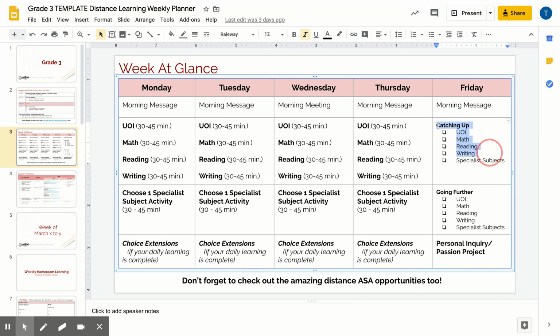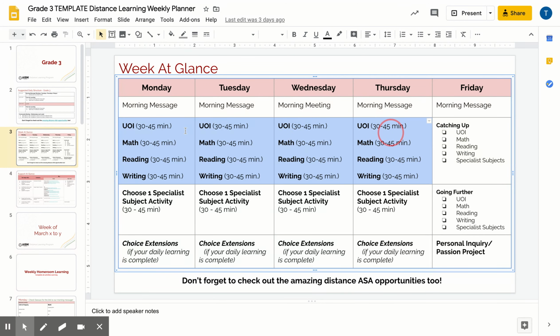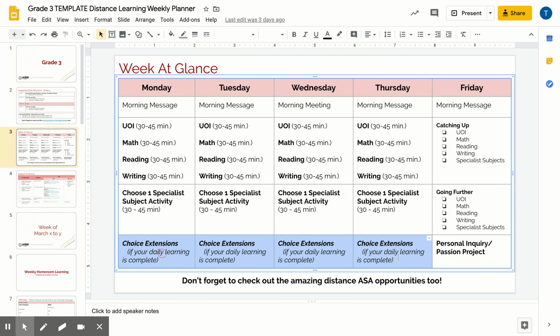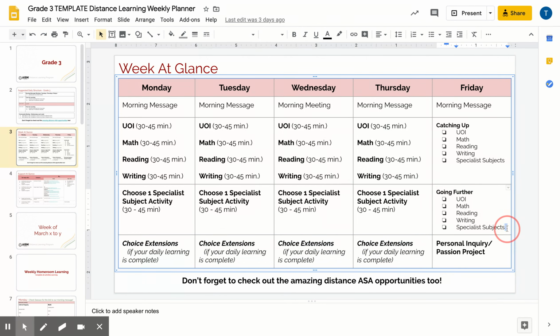Friday is more of a flexible learning day. So one of the priorities for Friday is to let learners and families get caught up on the learning from the week. So if any of the homeroom learning wasn't completed or the single subject learning wasn't completed, that will be a priority for Friday. Friday also presents an opportunity for learners to go further. So learners who were not able to do some of the choice extensions through the week might choose to spend some of their Friday doing those choice extensions.